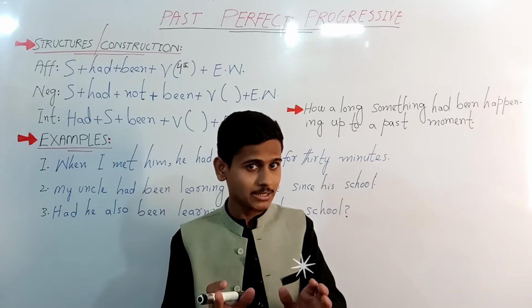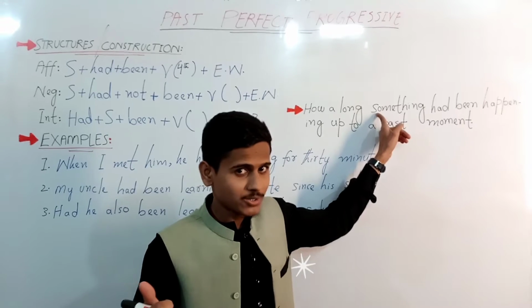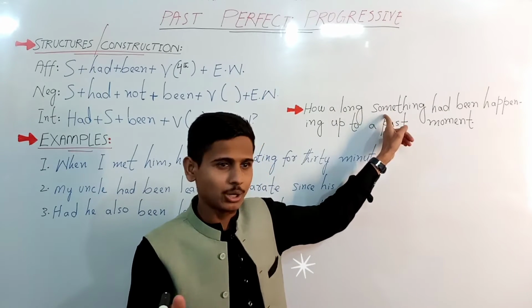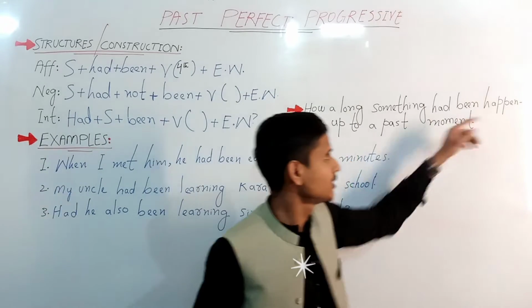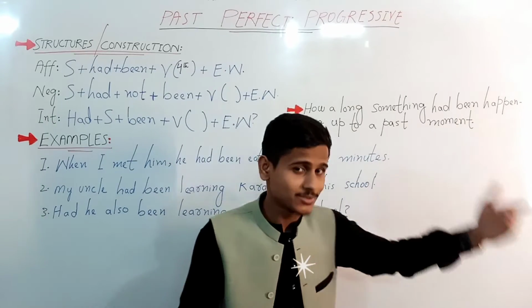I am repeating. We use past perfect progressive or continuous to talk about actions or situations that had been happening or continuing up to a past moment.